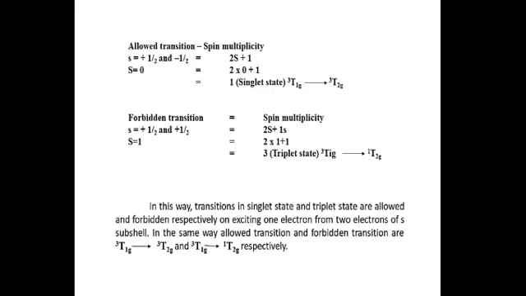In this way, transition in singlet state and triplet state are allowed and forbidden respectively on exciting one electron from two electrons of s subshell. In the same way, allowed transition and forbidden transition are 3T1g to 3T2g and 3T1g to 1T2g respectively.